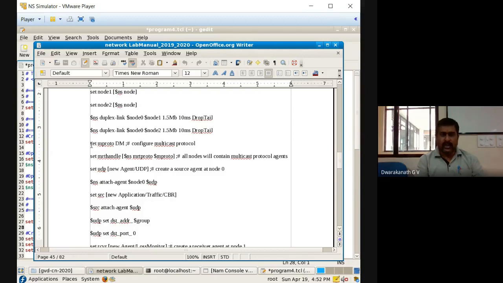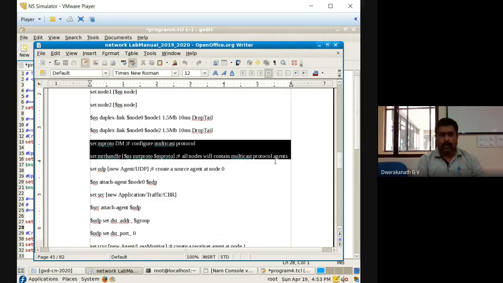You have to define this set M proto. What do you mean by M proto? That is the multicast routing protocol you are setting to DM, that is, distance vector multicast routing. Then set multicast route handling. How you are going to handle that? You handle it based on whatever protocol you are using. Now observe carefully, these two statements must be added in your program after the links.